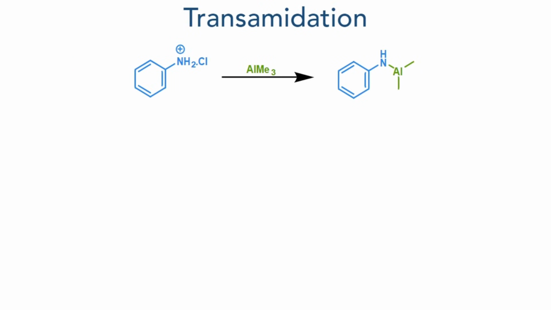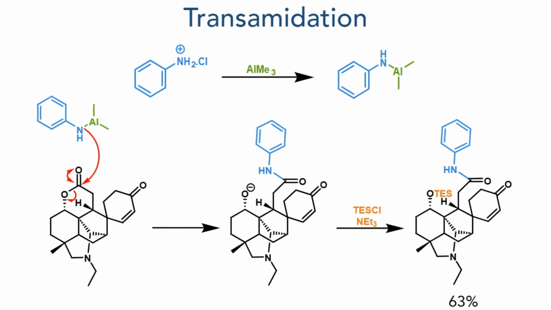The ester took part in the next reaction, which was a transamidation. Aniline hydrochloride first reacts with trimethylaluminium, forming a highly nucleophilic intermediate. This attacks the ester, forming an amide and generating an alkoxide intermediate that was then trapped using TES chloride and triethylamine, forming the product in a 63% yield.